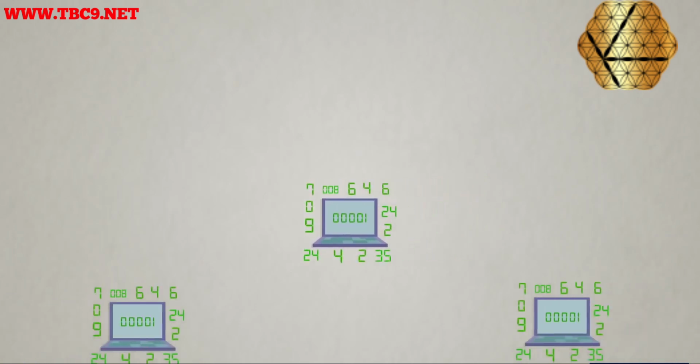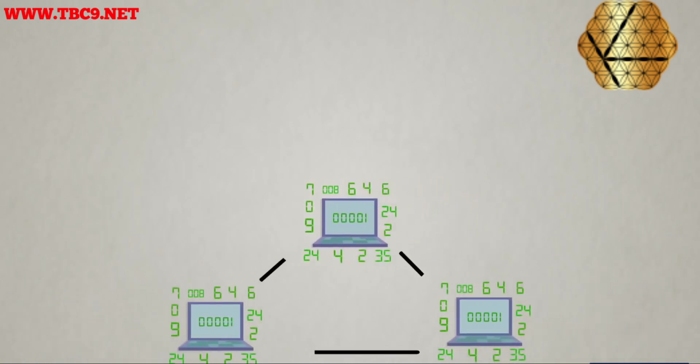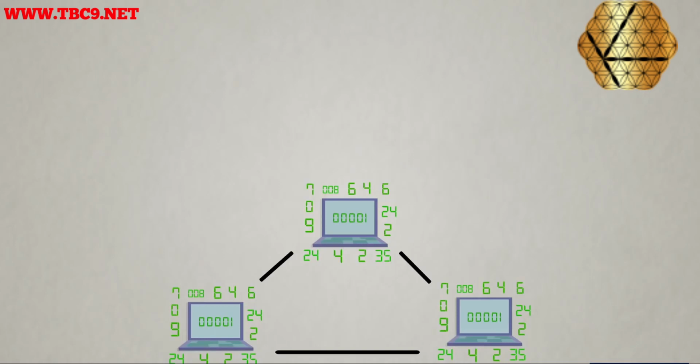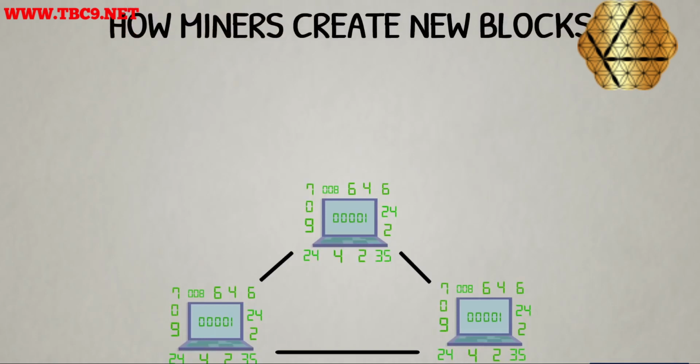Proof of work requires a hefty number of calculations done by a computer aimed at solving cryptographic hash puzzles. These are the same puzzles described earlier, enabling the network to function and to continue exchanging transaction messages with other network participants. Let's dig into the nuts and bolts of this mechanism to figure out how it works. First, let's see how miners create new blocks.